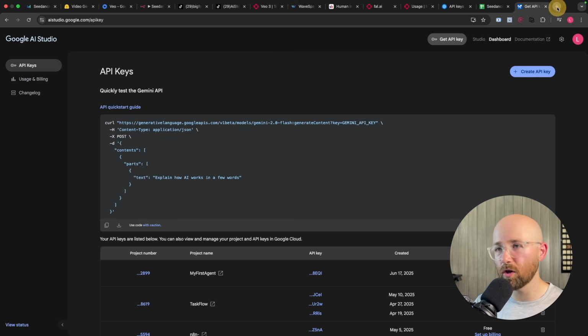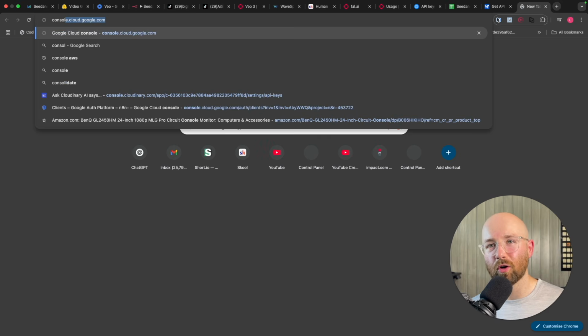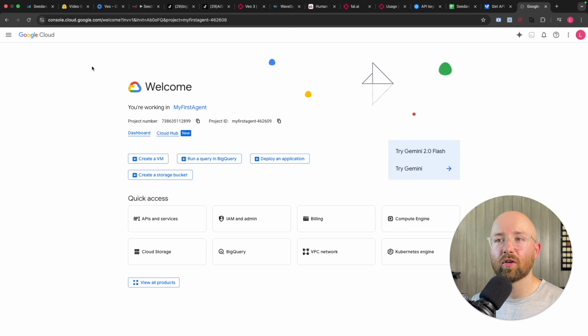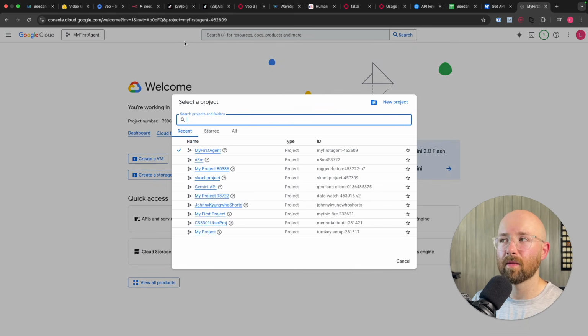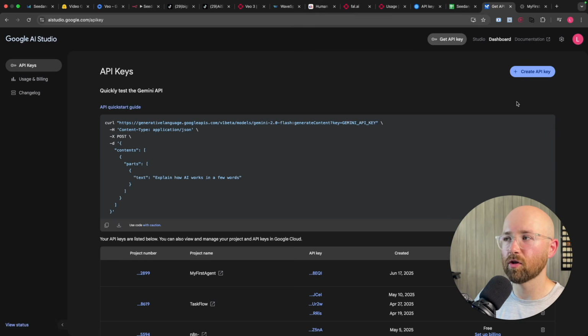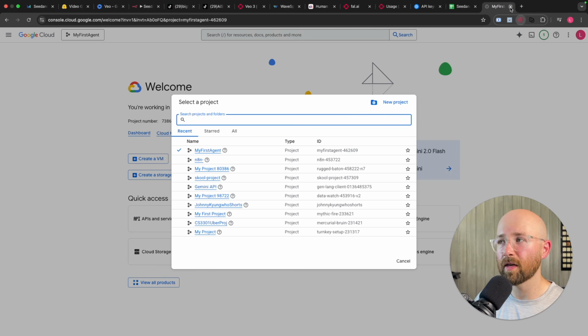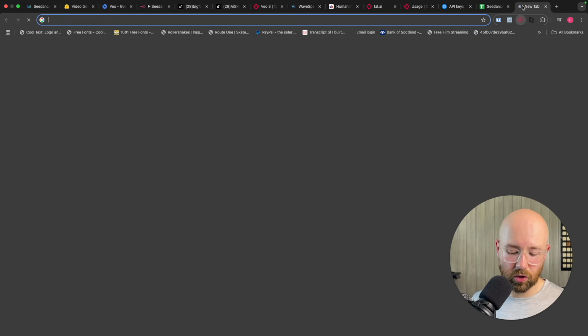If you don't have a project, you can go to console.cloud.google.com, and here you can create a project for your Gemini API key. So here you can click New Project, create one of those, and then you can use that project to create your API key.